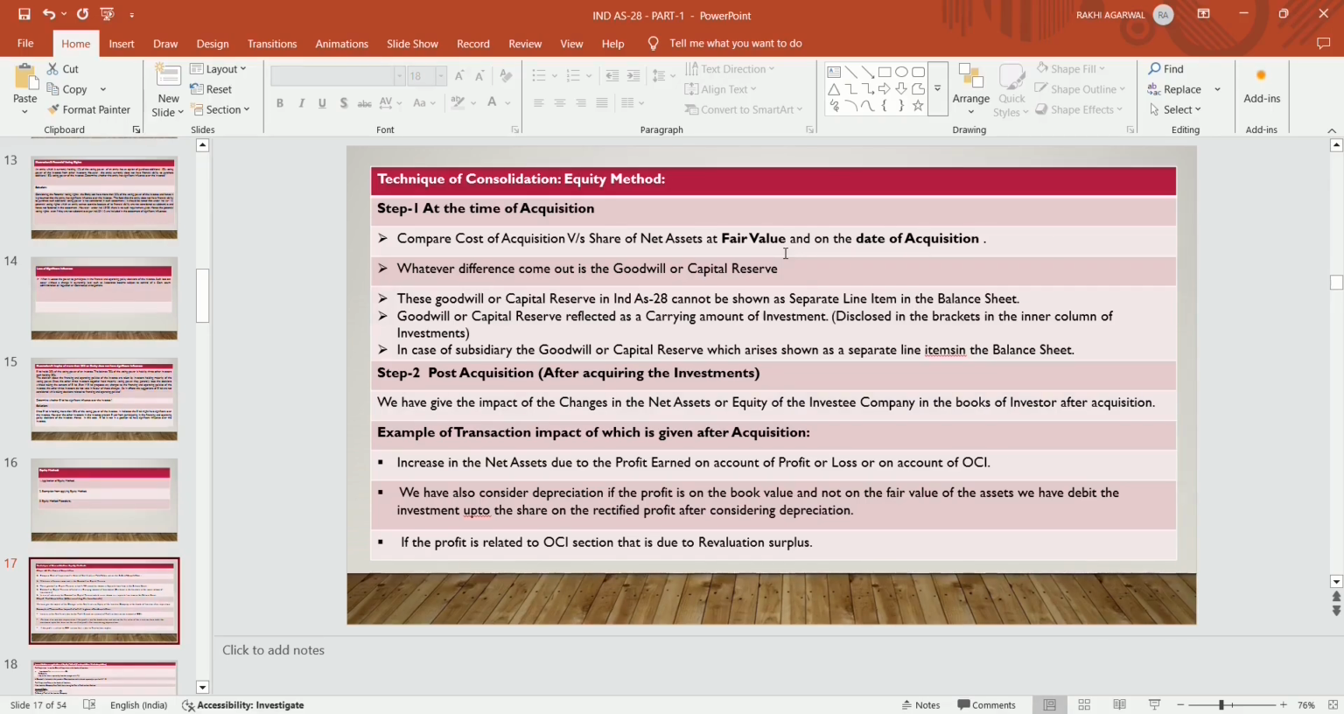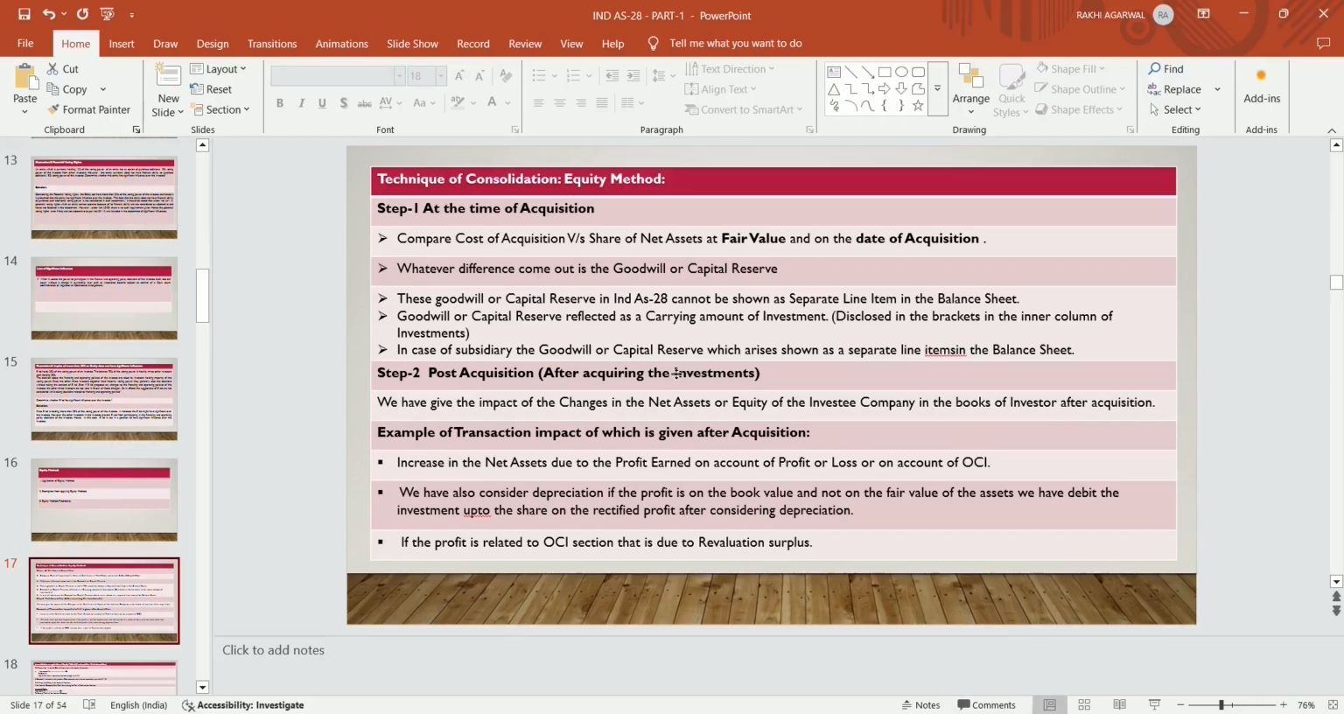If a difference arises, the difference is to be recognized as goodwill, because they pay more for the asset they purchase. This goodwill or capital reserve in Ind AS 28 cannot be shown as a separate line item in the balance sheet. In case of an associate or joint venture, if goodwill is generated, it should be included in the carrying value of the investment and disclosed in brackets in the inner column of the investment.